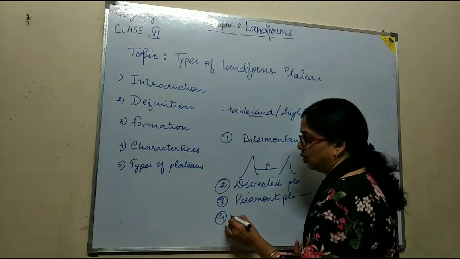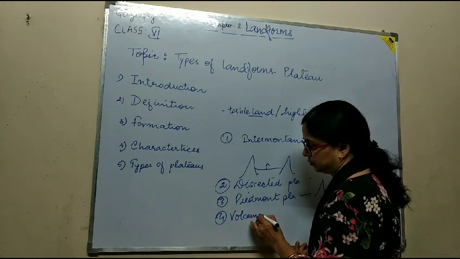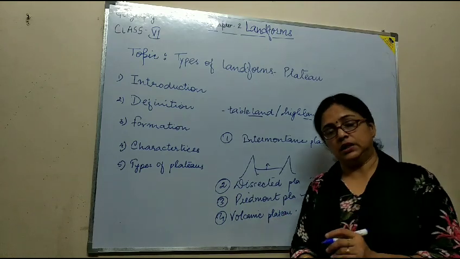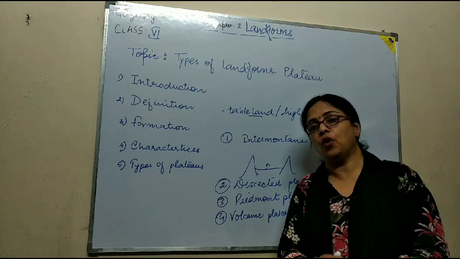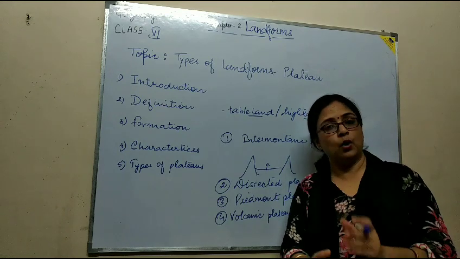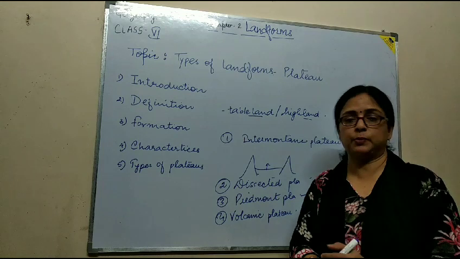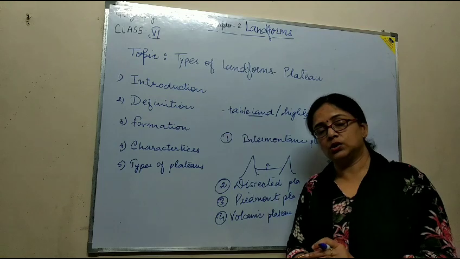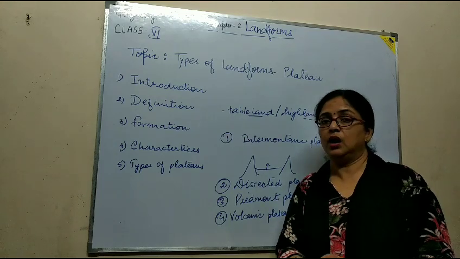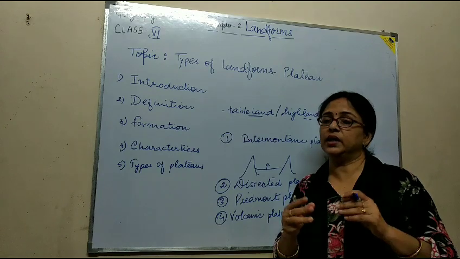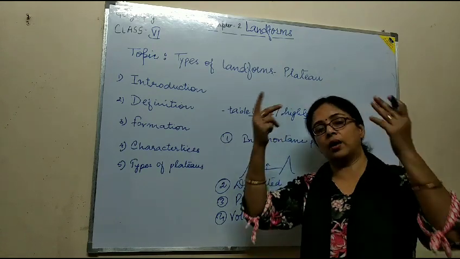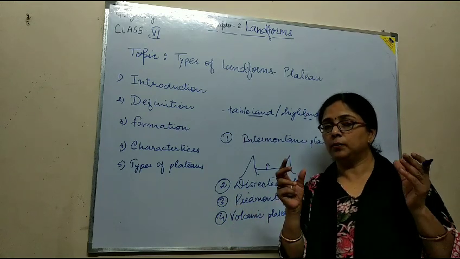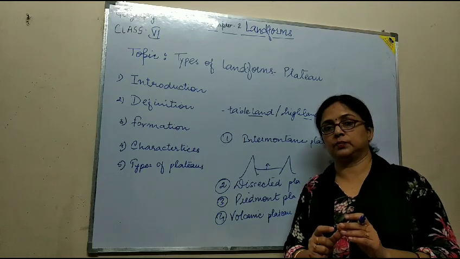Fourth one is the volcanic plateau. These plateaus are the result of volcanic eruption. About the mountains, I also explained to you that volcanic mountains are there. They are also the result of volcanic eruption. But the mountains are formed when there is a sudden eruption and the magma solidifies over a period of time and takes the form of mountains.